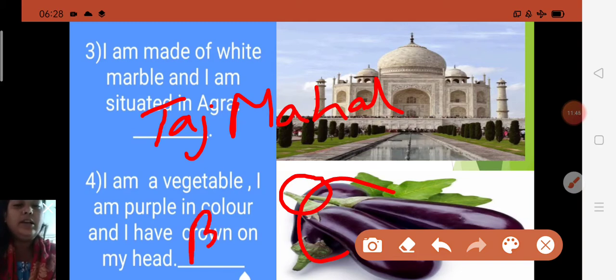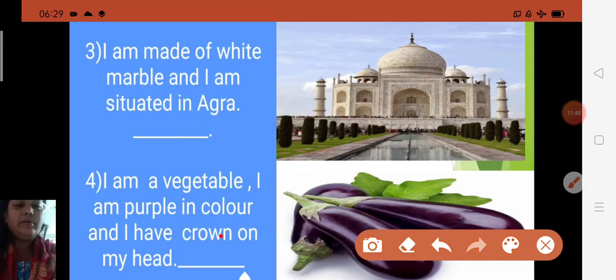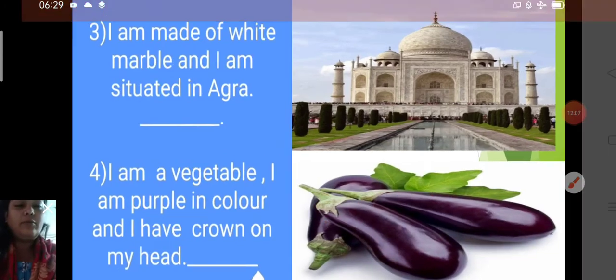Spelling of brinjal: BRINJAL. Brinjal is a vegetable. It is purple in color, and it has a crown on its head. And also, children, what is another name of brinjal? Eggplant. Now come to the next.